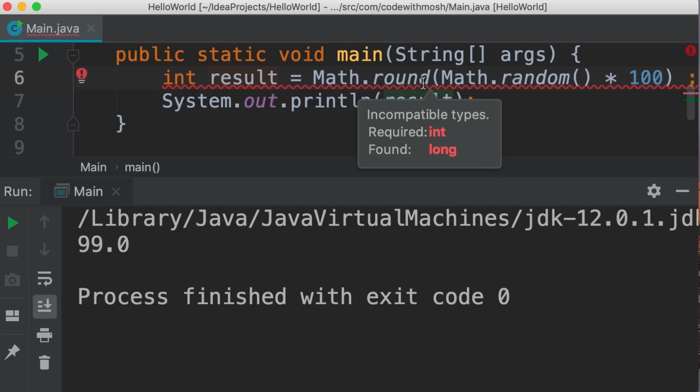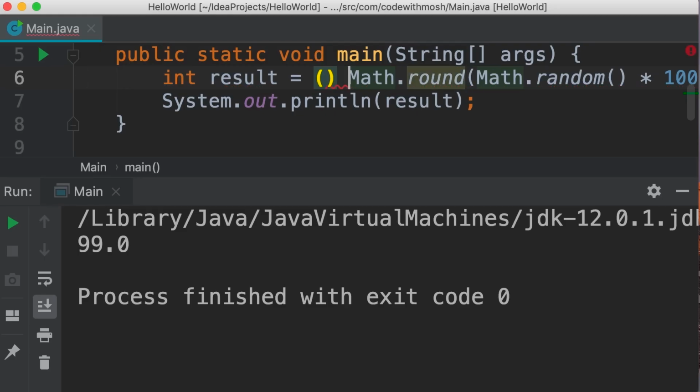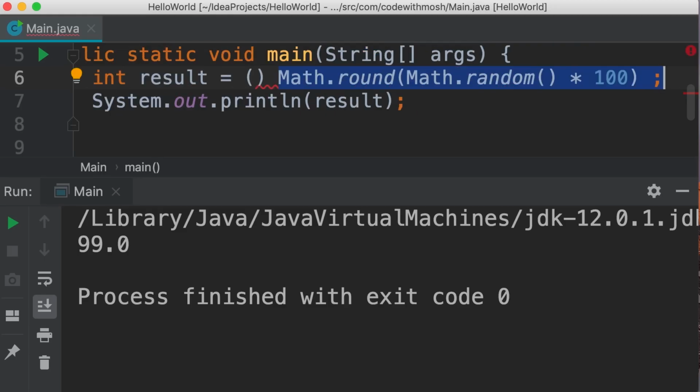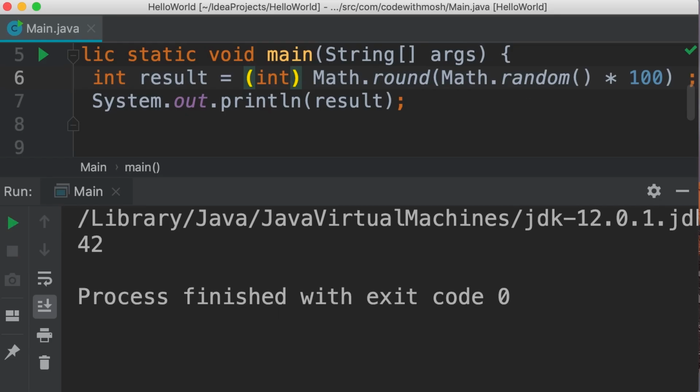This is one of those cases where implicit casting cannot happen because we have a value that is represented in 8 bytes of memory, and we want to store that in a variable that has only 4 bytes of memory. So implicit casting doesn't work, but we can use explicit casting because we know the result of this expression is a number between 0 to 100. So we can definitely store it in an integer. So let's add int here. Now let's run this again. There you go.